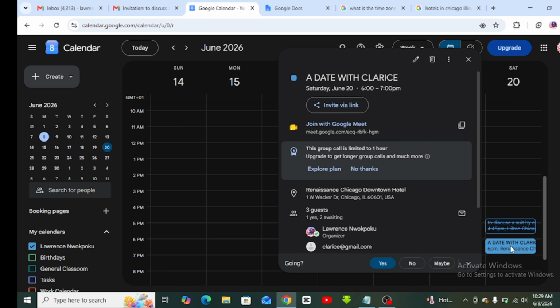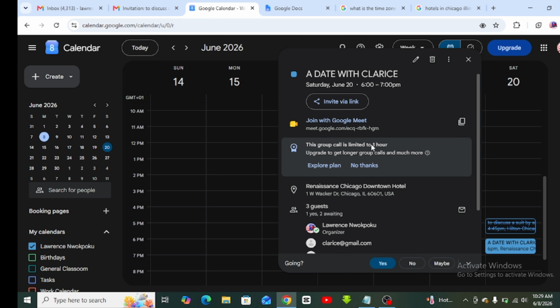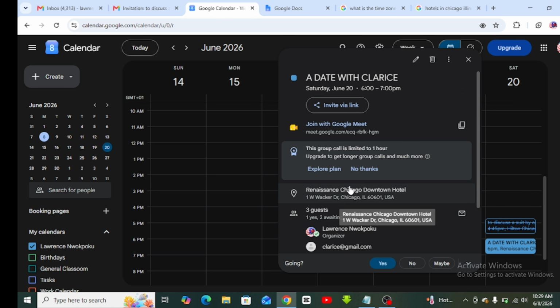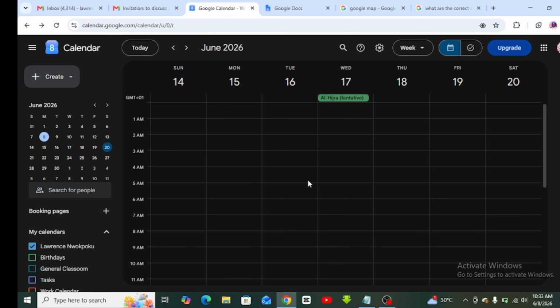Now remember that this thing is going to happen by 6 p.m. It's going to happen by what? 6 p.m. Look at it here. Okay. It's going to happen by 6 p.m. because me, as the organizer, my time here is midday, 12. But there, it is 6 p.m. See? 6 p.m. to 7 p.m. All right. Now, let me use this opportunity to teach you Google Map.